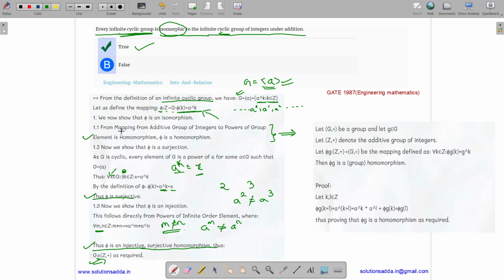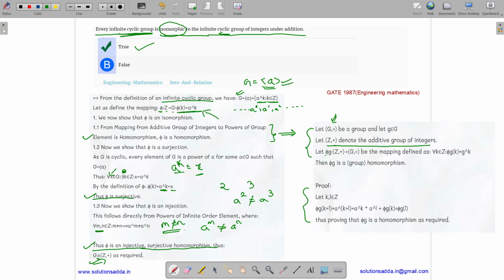The statement is that a mapping from the additive group of integers to powers of a group element is a homomorphism. Let us suppose that we have a group G0, and an element g belongs to the group. Then we can denote (Z, +) as the additive group of integers. This is basically the theorem and this is the proof for it.